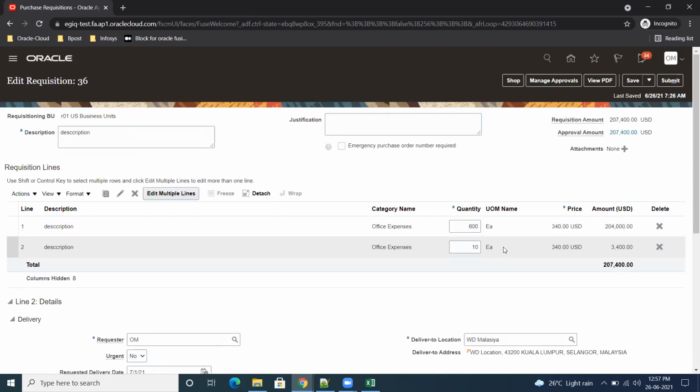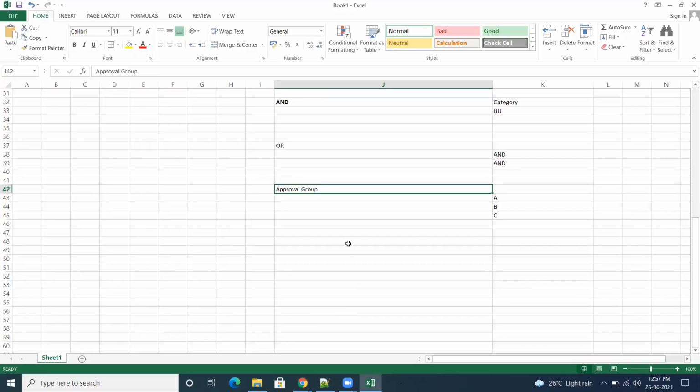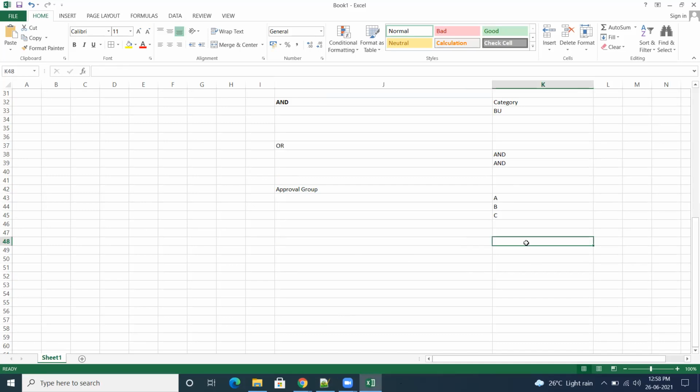Then next one is job level. Job level is very important. So for that, we'll make some scenario. Okay. So let us take some employee A. I will simulate this one in the demo instances.